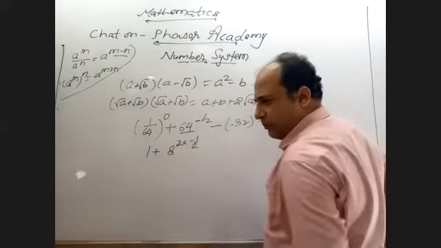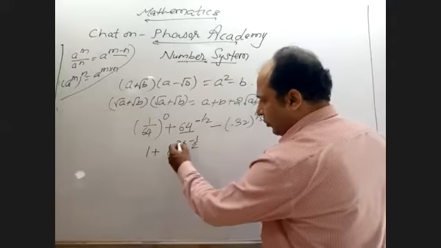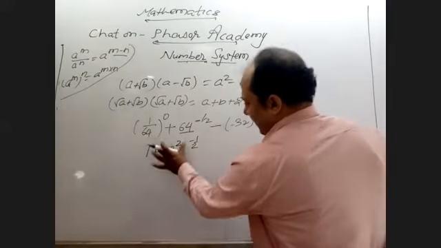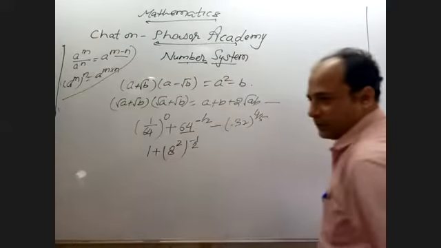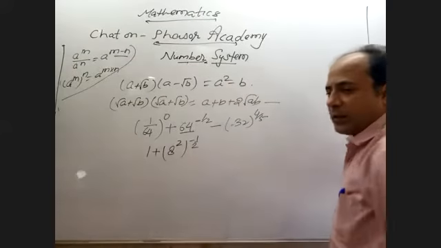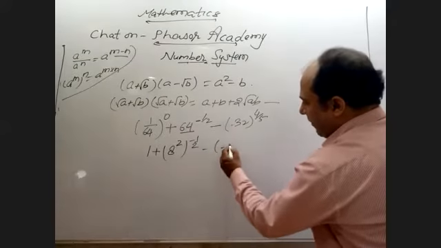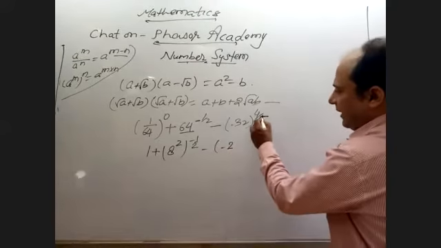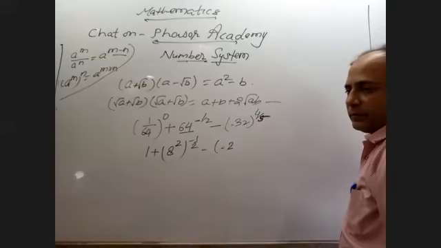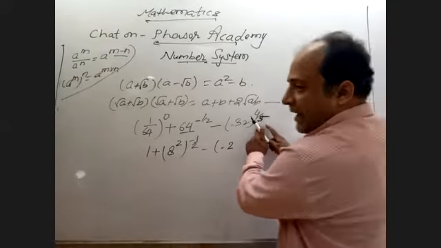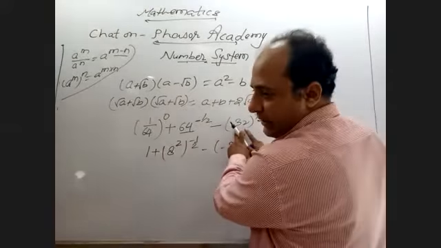Why did I directly do minus 1 by 2 into? Because, don't be confused. 2 whole raised to power minus 1 by 2, minus 2. Now see what is written here? This is 5. It means according to the number in the denominator, you have to change something.